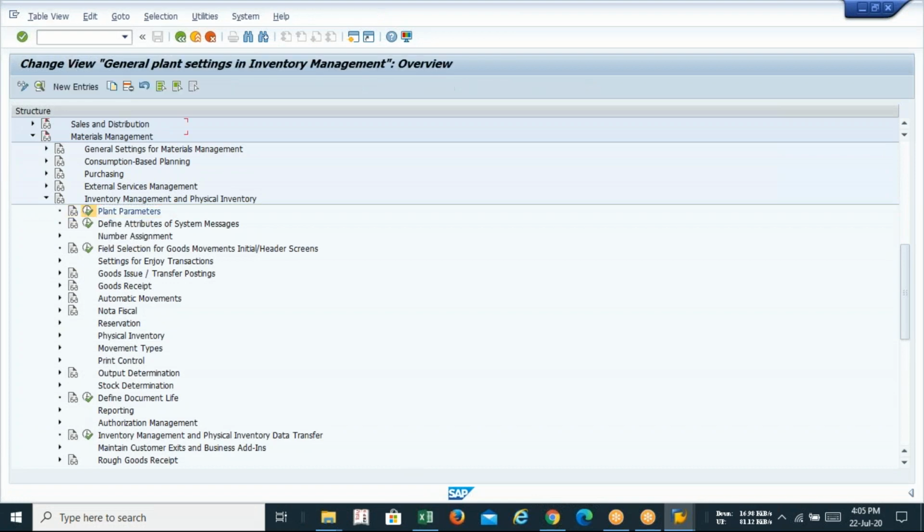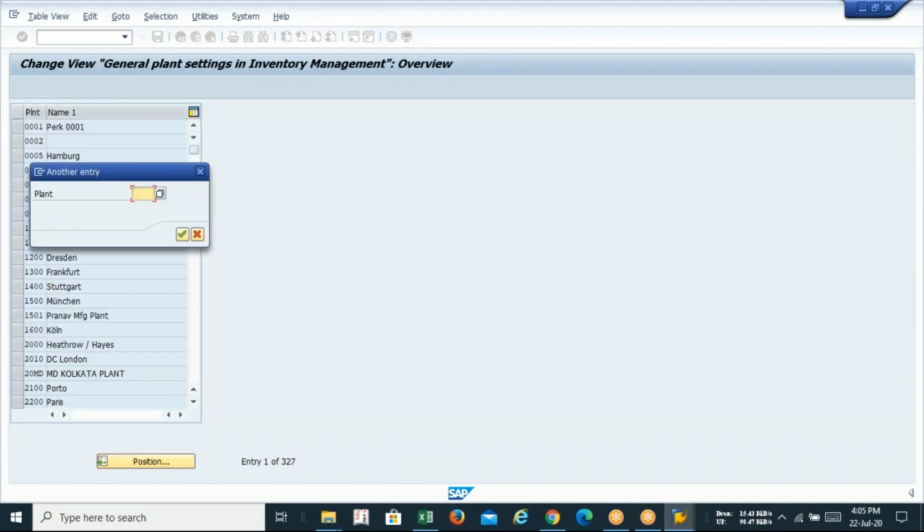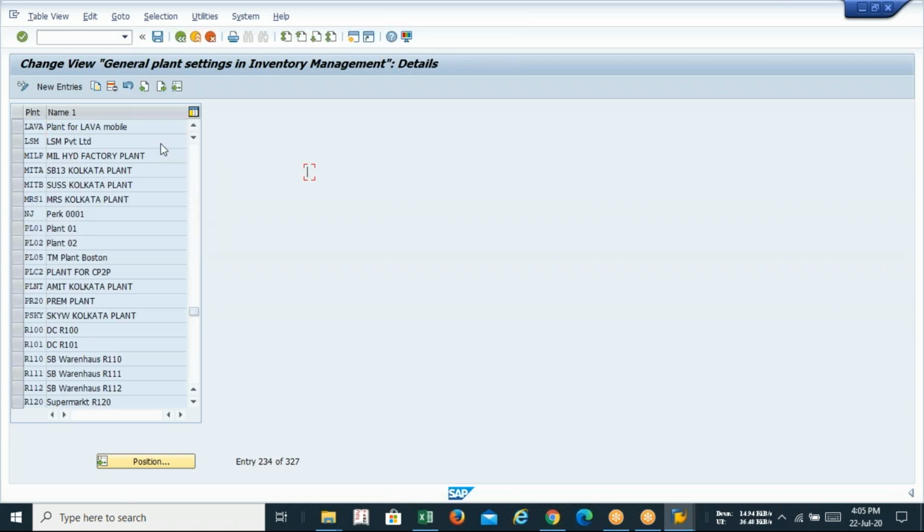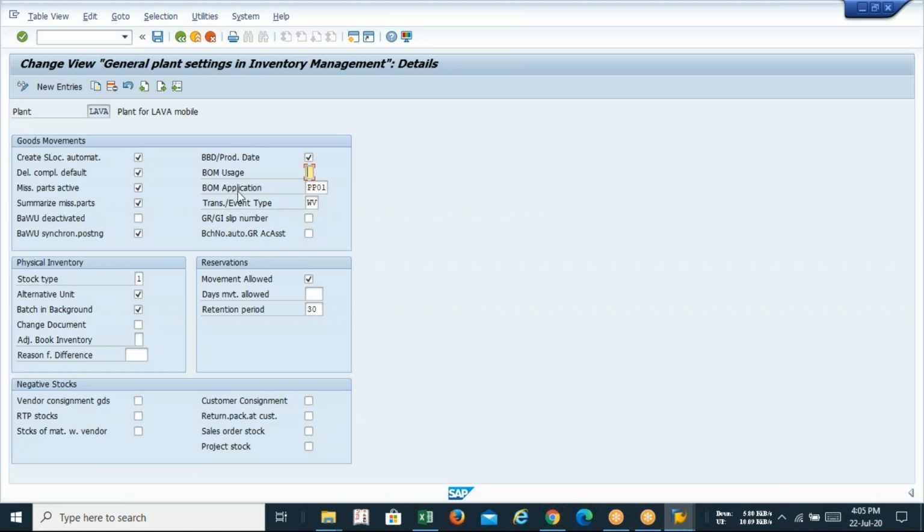Okay. Now, if you go through the options, you can see that my plant is Lava. BOM application: guys, BOM is applicable at the time of manufacturing. Event type: what kind of goods you are going to receive. SLOC means storage location, and the storage location is automatically up to date. Missing parts, accept, summarize. Every option we are just going to make active in my plant so that my plant will get ready to accept the further processes like manufacturing, sales and distribution, and so on.